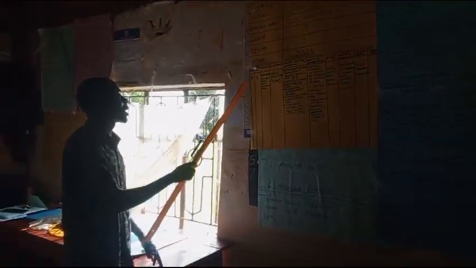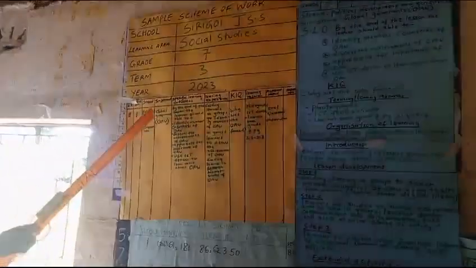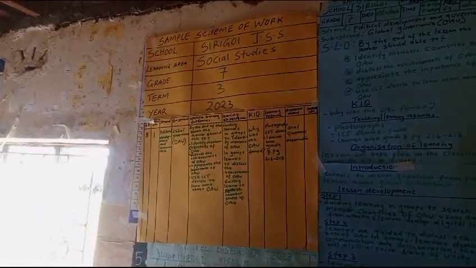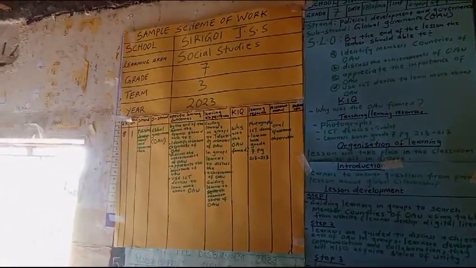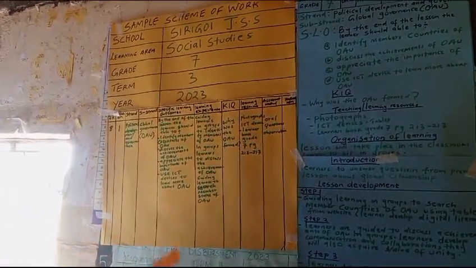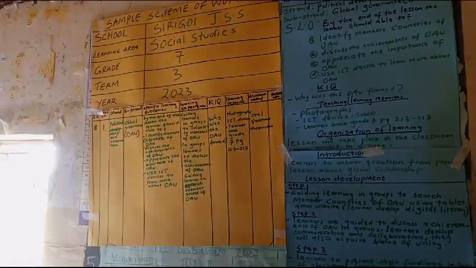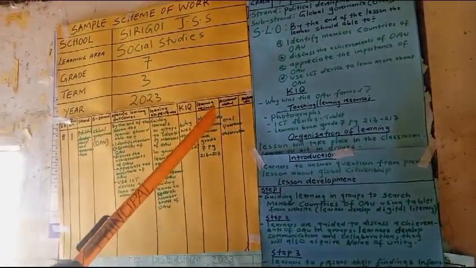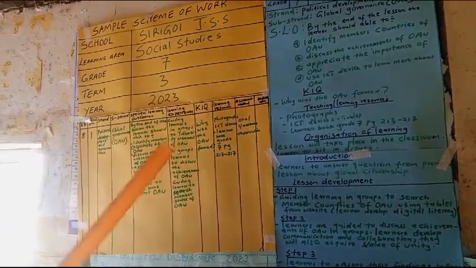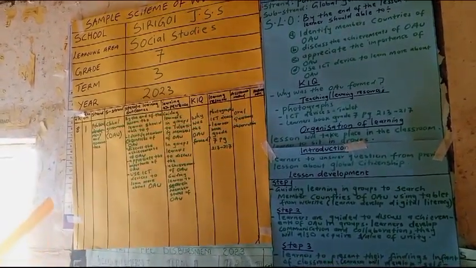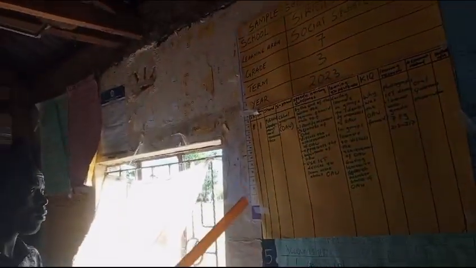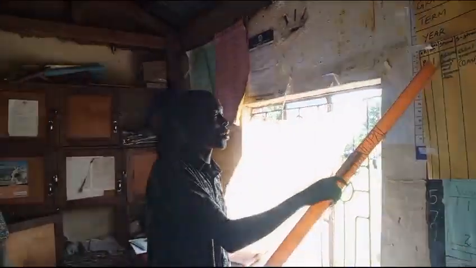So our scheme of work consists of week, lesson, strand, substrand, specific learning outcome, learning experience, key inquiry question, learning resource, then assessment method, then reflection. So our week is week 8. Our lesson is lesson 1.